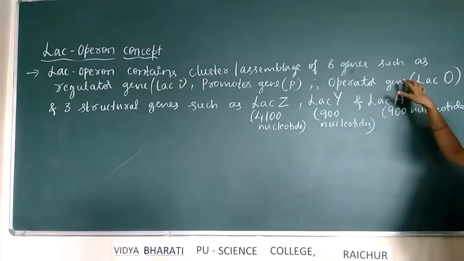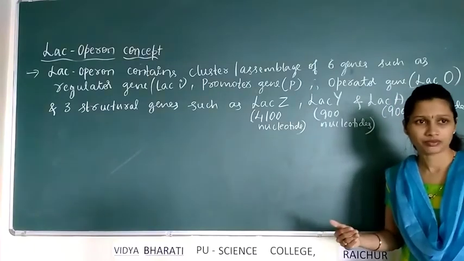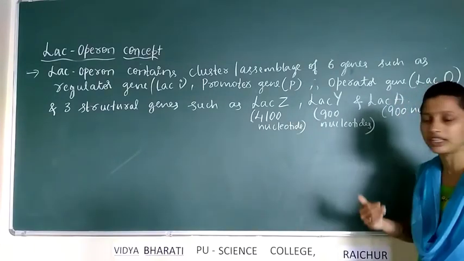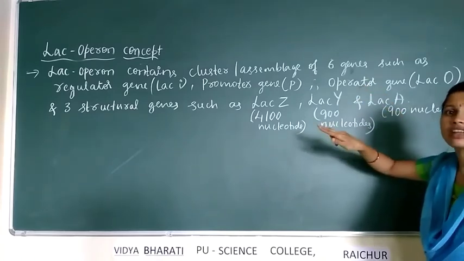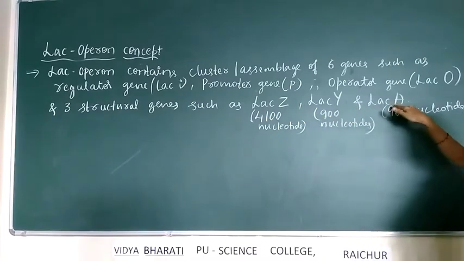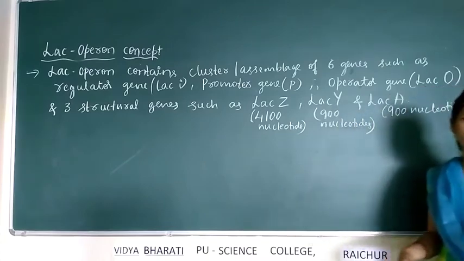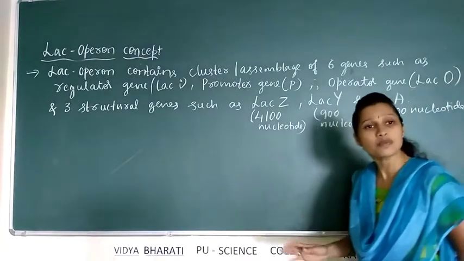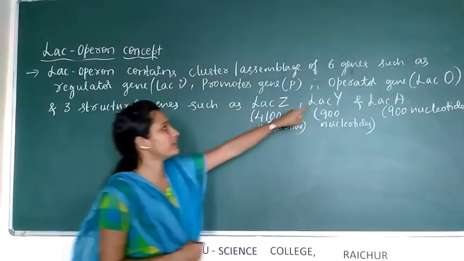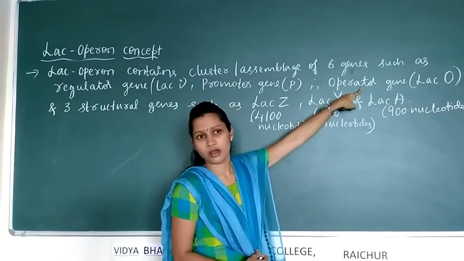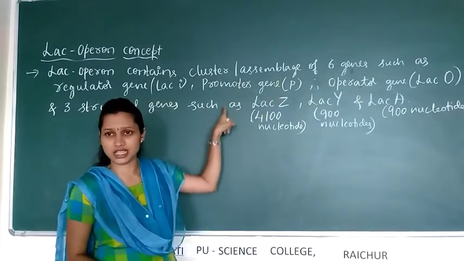The operator gene acts as a switch, that means when lactose is present in the medium, at that time the operator gene allows the transcription of the structural genes, thereby supporting the synthesis of 3 enzymes. When lactose is absent in the medium, the operator gene prevents the transcription of these structural genes.